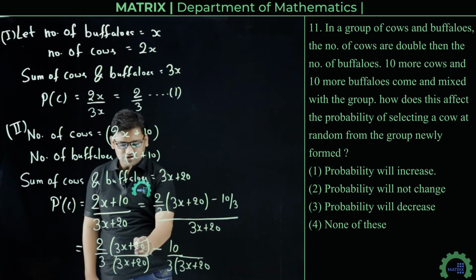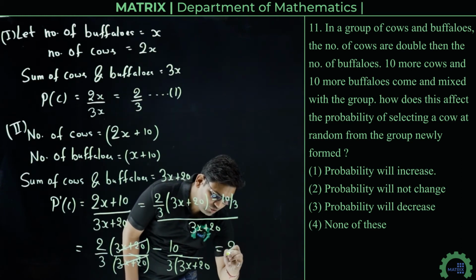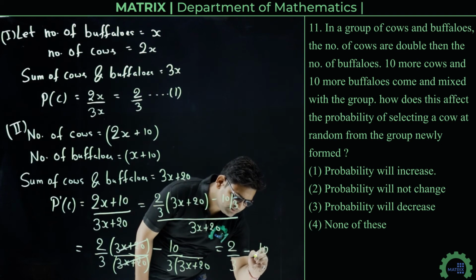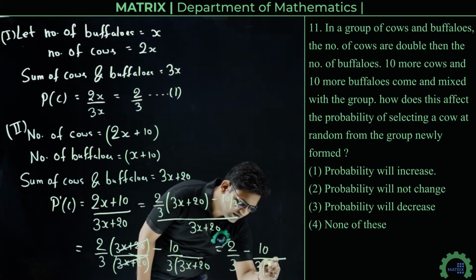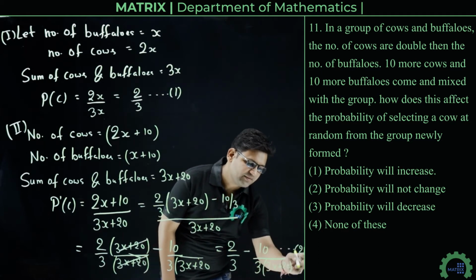Here 3x plus 20 cancels 3x plus 20, so we get 2 by 3 minus 10 by 3 into 3x plus 20. This is equation number 2.